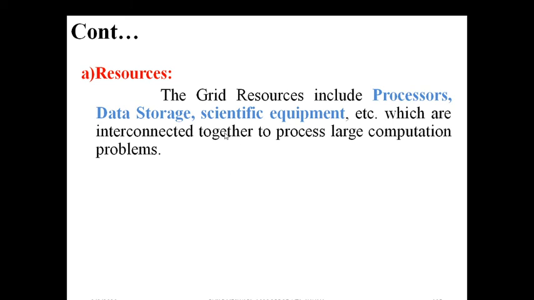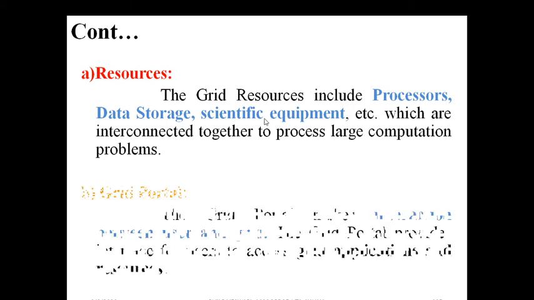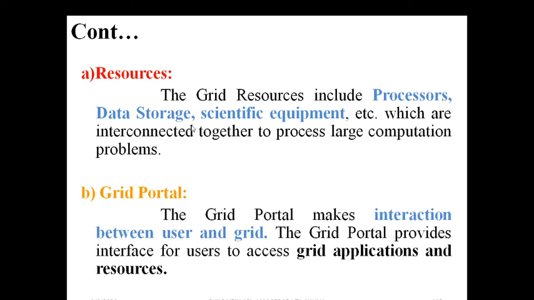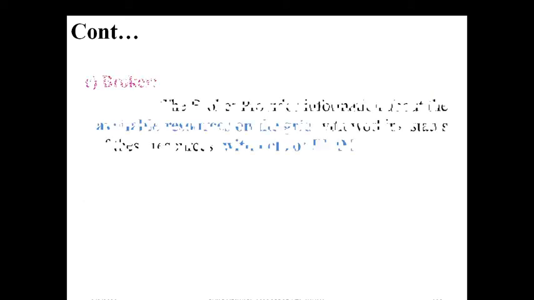Resources: what comes under resources? Processors, data storage, and scientific equipment all come under resources. Finally, the grid portal, the interaction between the user and the grid. If you are able to communicate with the grid, that is because of the portals, in terms of FTP, UTP, telnet, like this.